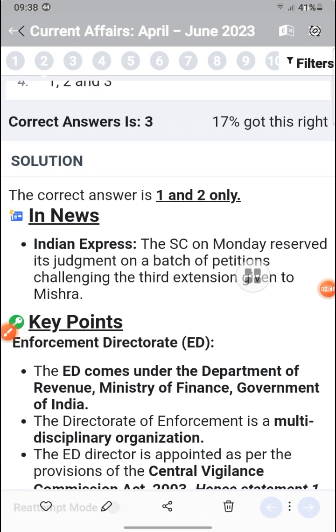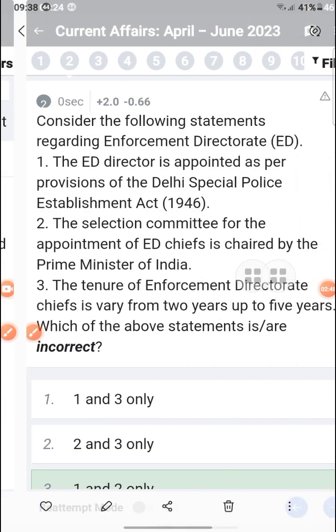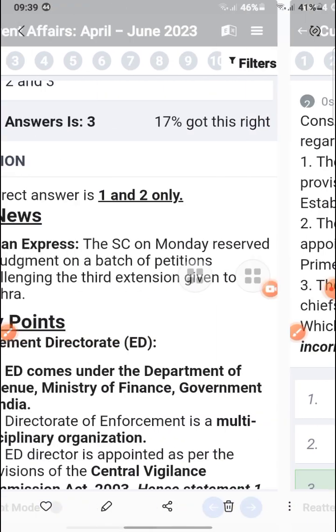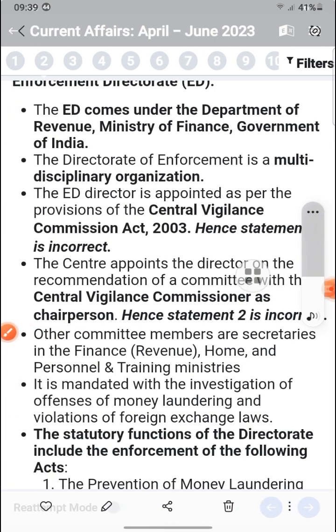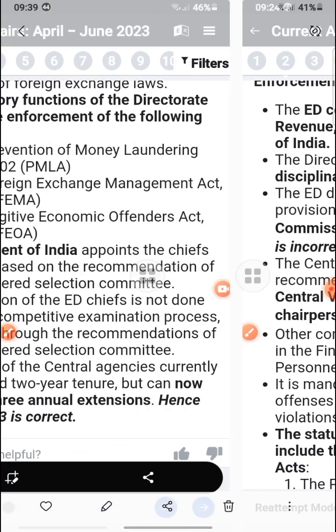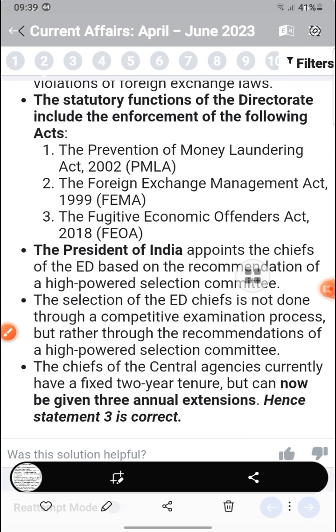The ED is under the Department of Revenue in the Ministry of Finance, not the Prime Minister. The Director of Enforcement is a multidisciplinary organization mandated with the investigation of offences of money laundering, and the statutory functions of the director include the enforcement of the following: the Prevention of Money Laundering Act, the Foreign Exchange Management Act (FEMA), and the Fugitive Economic Offenders Act.